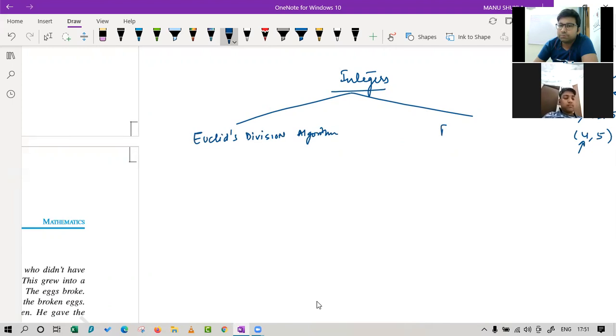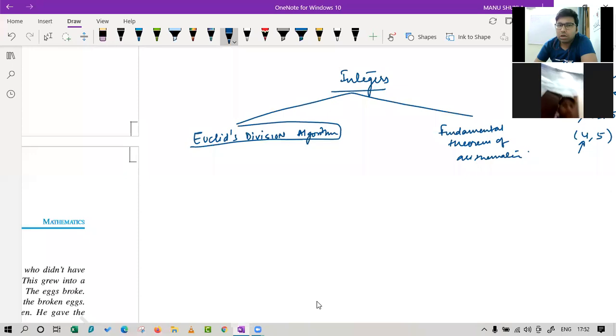And the second one is the fundamental principle, fundamental theorem of arithmetic. Fine. Okay. Now, what have you studied about Euclid's division algorithm?